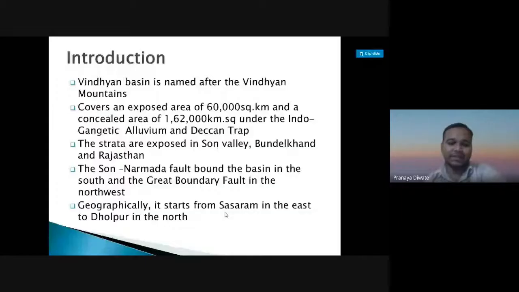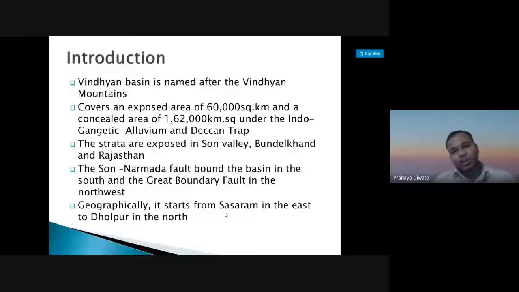This is about the Vindhyan group, which is very important. The name of the Vindhyan Basin comes after the Vindhyan mountain. It covers an exposed area of 60,000 square kilometers and conceals an area of 162,000 square kilometers under the Indo-Gangetic alluvium and Deccan Trap.